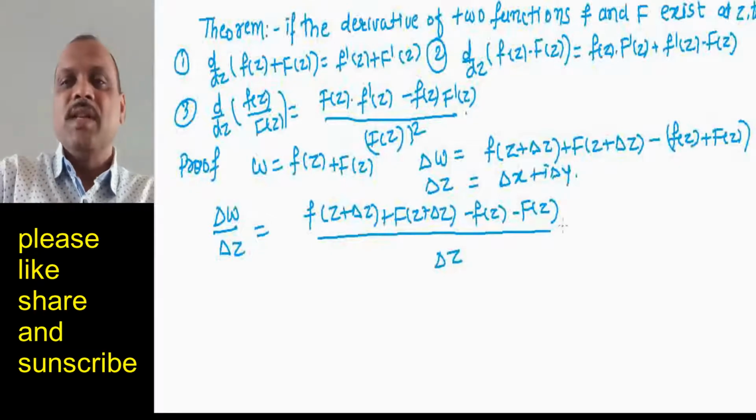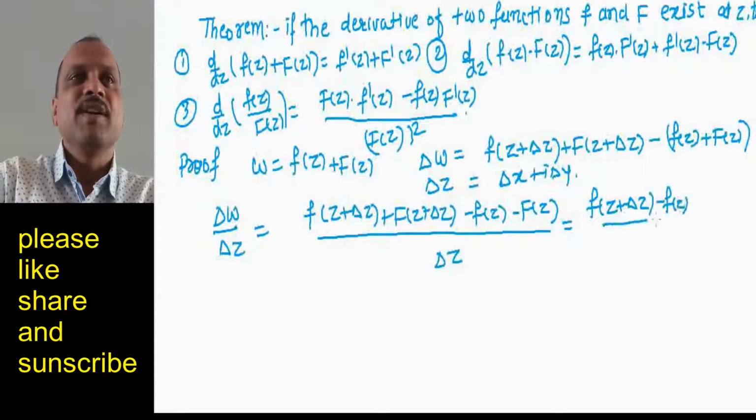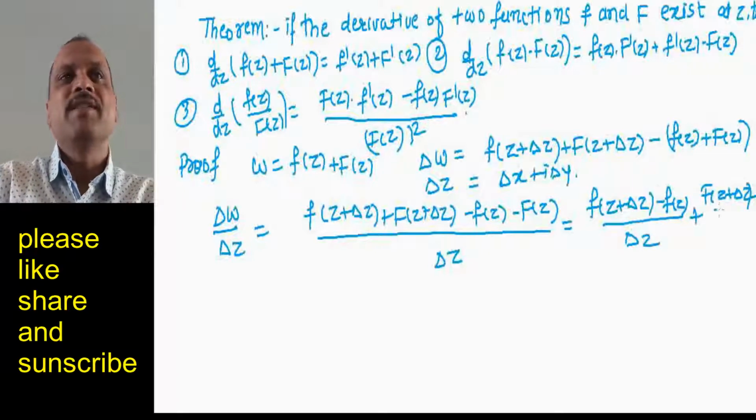Now you can see that we can separate the two functions, small f of z and capital F of z. So let us separate this and we get f of z plus delta z minus f of z, small f of z function, divided by delta z, plus capital F of z plus delta z minus capital F of z divided by delta z.